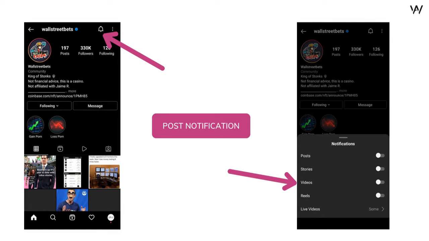And when the top account posts contents related to posts, videos, reels, etc., I will be notified. So I'll be clicking into that content from the notification and I'll be commenting on that content as soon as possible. I hope you understood the trick to comment as early as possible. You have to turn on post notification and you'll be notified.